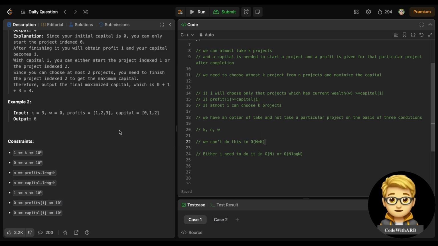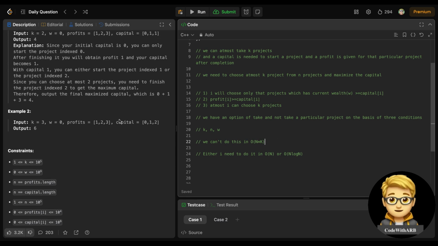Otherwise, what I will do is take the projects where current wealth is greater than the capital, and choose the whole of the elements, and again choose take and not take until the k projects I can choose, right? And we will take the maximum of that. So I'm sure of that, right?